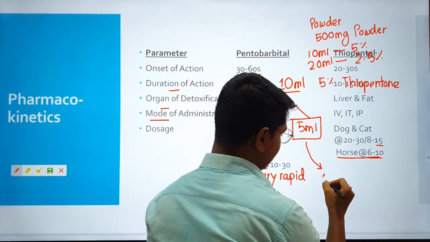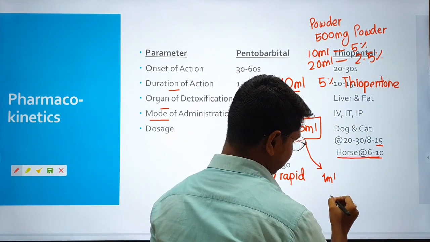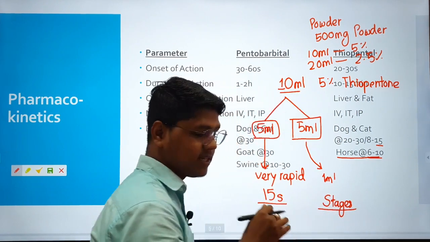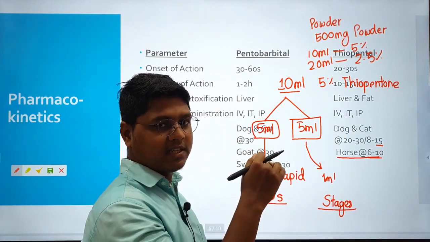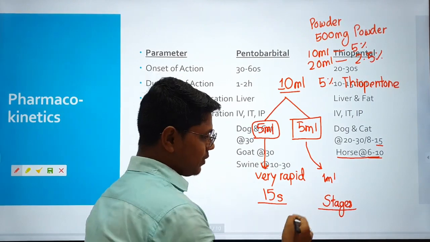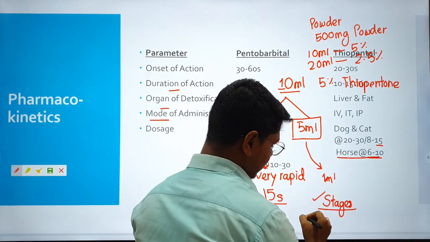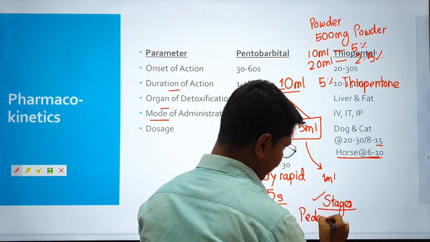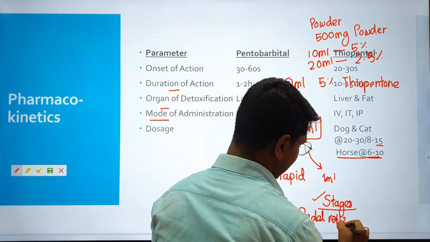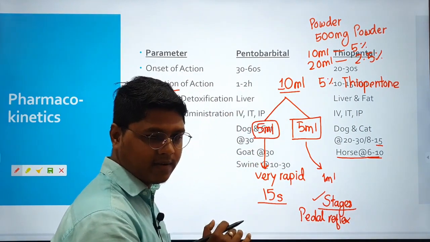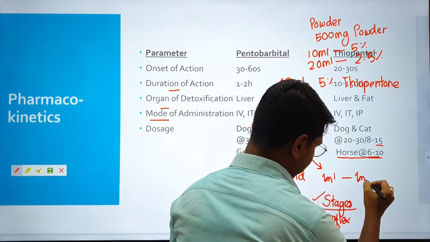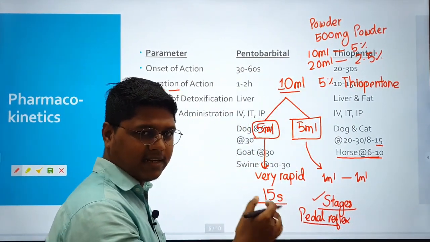It means you have to give 1 ml, then check for the stages. I have already made a video regarding the stages of anesthesia. By seeing the reflexes, you know in which stage the animal is. Usually the pedal reflex gives a good indication of the stage of anesthesia. So you have to give 1 ml and check the pedal reflex. If there is still pedal reflex, give another 1 ml, then check again. Like that you have to give.